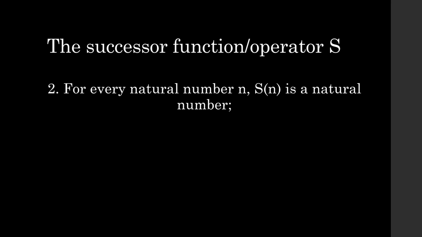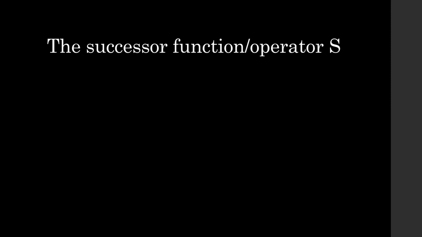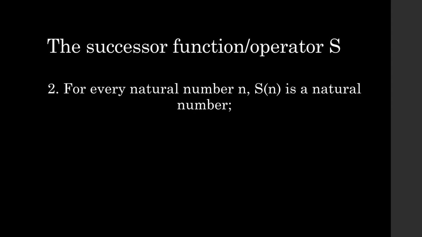So the second axiom says that for every natural number n, Sn, representing the output of applying the operator S to n, is also a natural number. So let's see what that means. We have the first axiom, which states that 0 is a natural number, and now we've got the second axiom, which states that for every natural number n, Sn is a natural number.